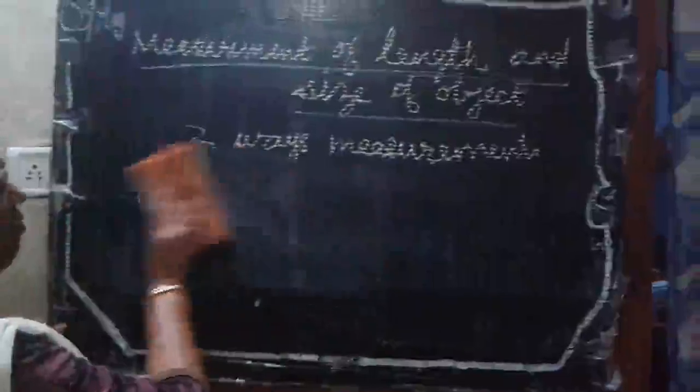See, what are the tools used by the ancient people? If I measure the breadth of this board, I can use my little finger to thumb. What is it?